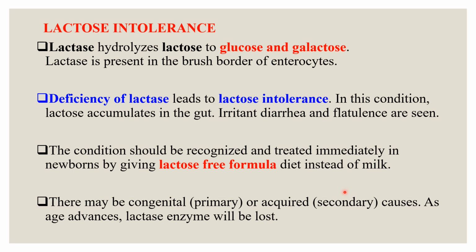So without intestinal lactase, the lactose cannot be completely digested and absorbed in the small intestine, and it passes into the large intestine. And lactose is a good energy source for many microorganisms present in the colon. They ferment it into lactic acid and toxic products such as methane and hydrogen gas. They are produced, and they cause abdominal cramps and diarrhea.